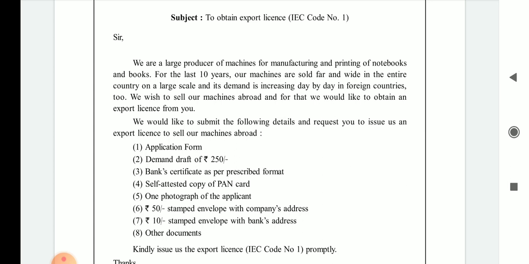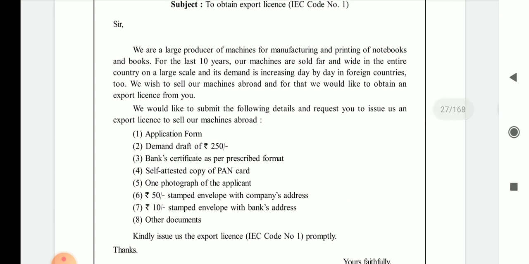They also mention that they have been dealing with this type of machines for the last 10 years, and they are selling their product in the entire country, meaning all over India. And they also mentioned that nowadays the demand for their machines is from abroad. It means people from outside India also require the machines of Quality Machine House.